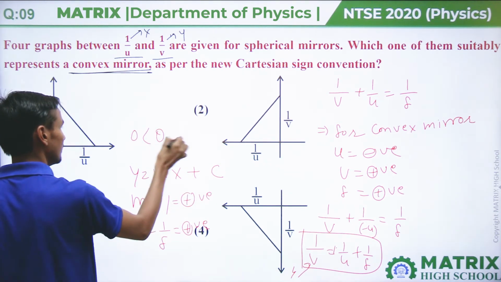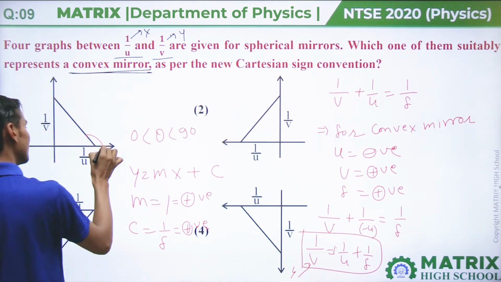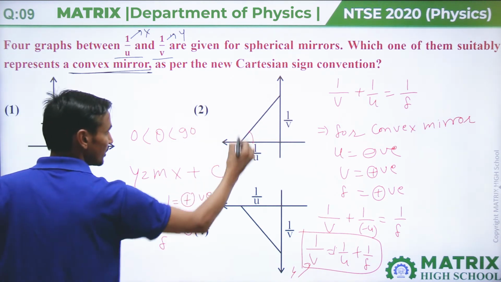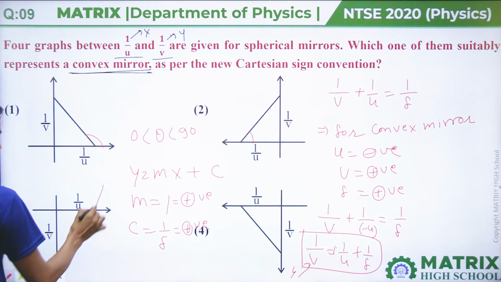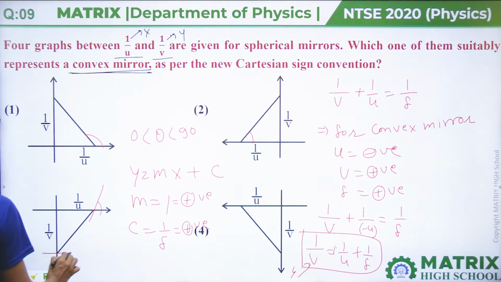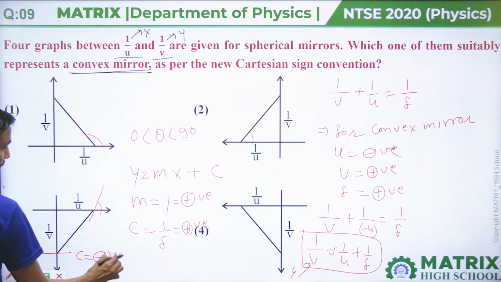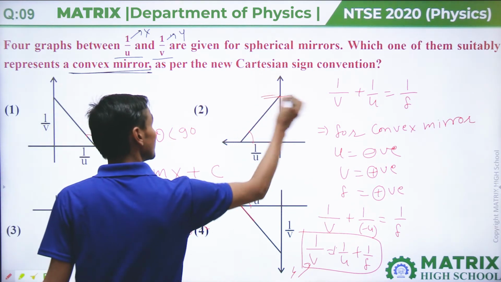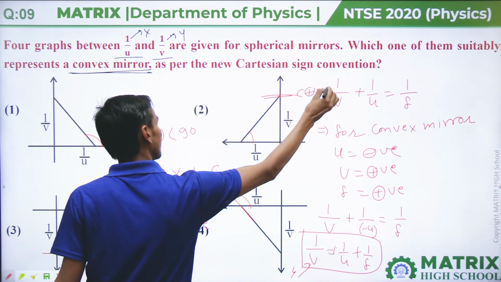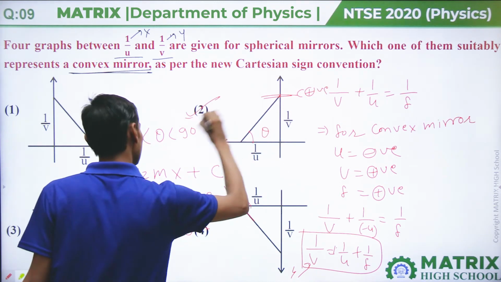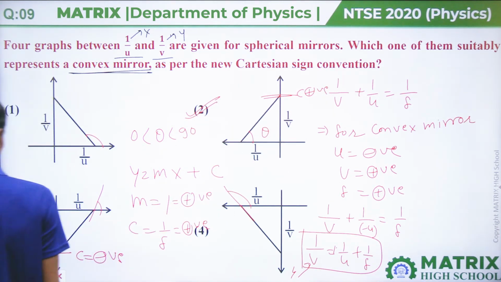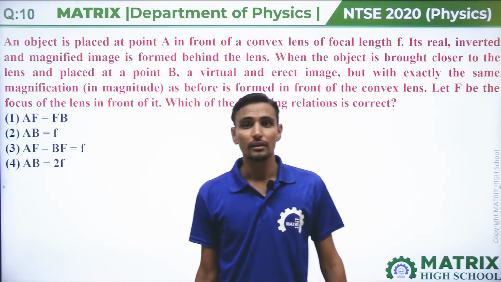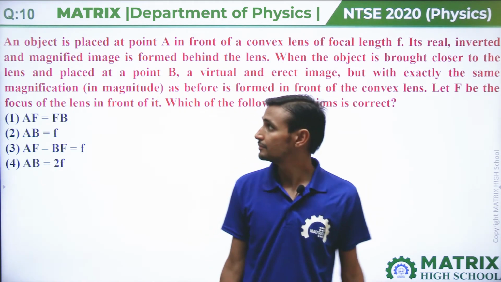In this one theta is greater than 90, and this one is 0 to 90, so this can be possible. This is also 0 to 90, but in this the value of c is negative, so this is not possible. In this again theta is greater than 90 degrees. In this c is positive and theta is 0 to 90, so your answer will be option second.